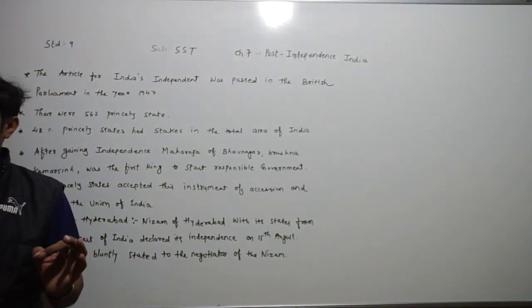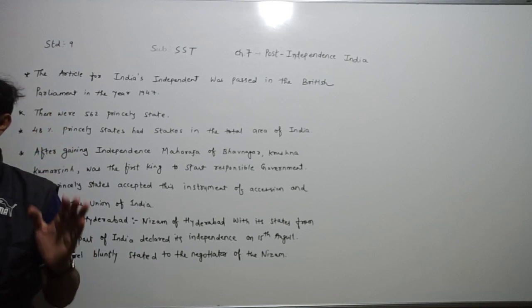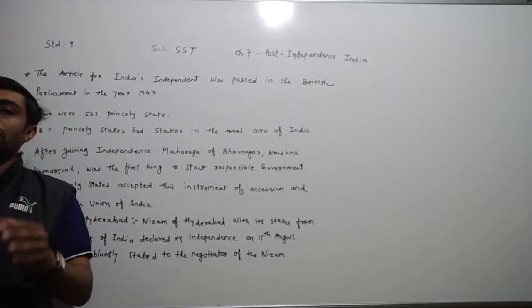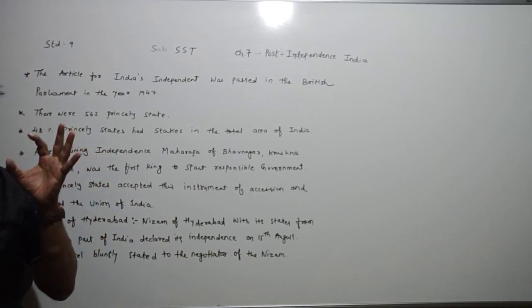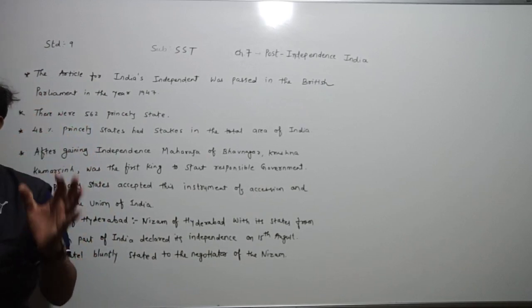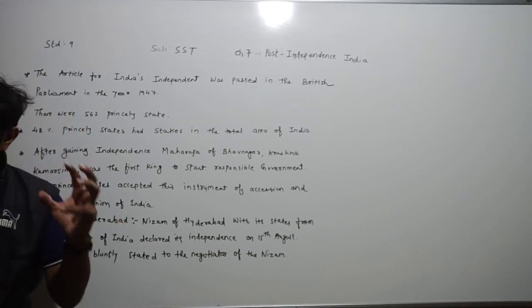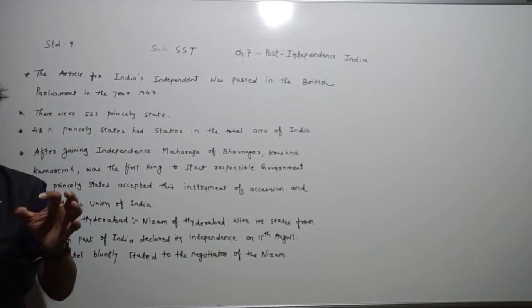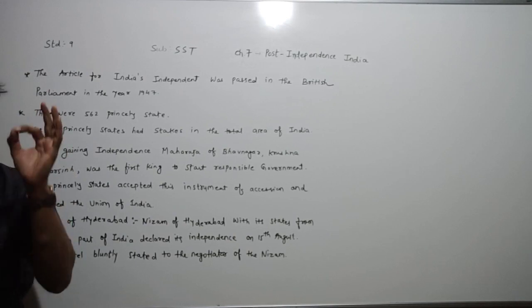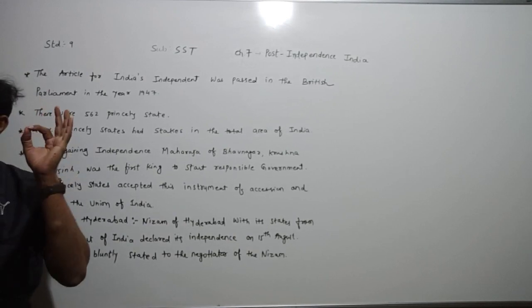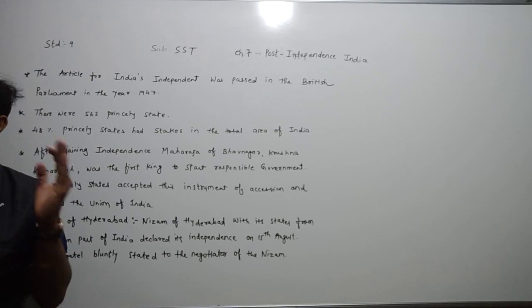There were states which were very small, in the form of a village. In these 562 princely states, some states were so small that they were in the form of a village. It was a mammoth task to convince the kings and Nawabs.